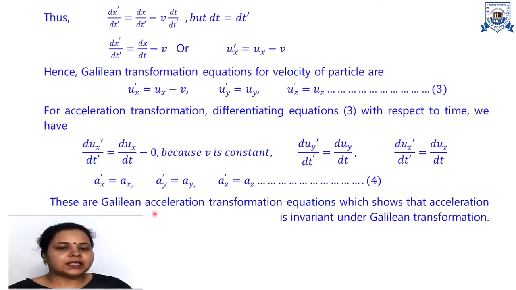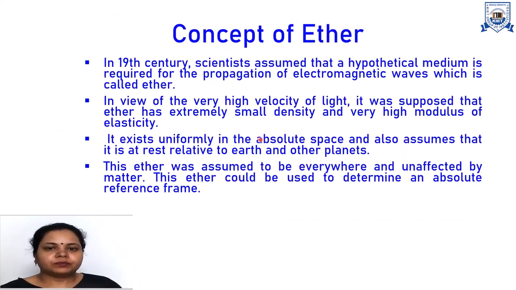These are the Galilean acceleration transformation equations, which show that acceleration is invariant under Galilean transformation equations. That means if we change the inertial frame of reference or observer, there will be no change in the acceleration of the object. Acceleration remains constant in all inertial frames of reference under Galilean transformation equations.